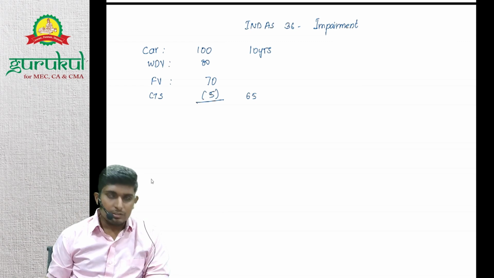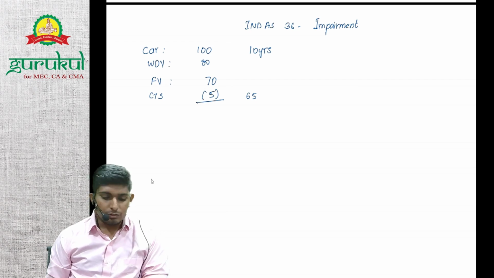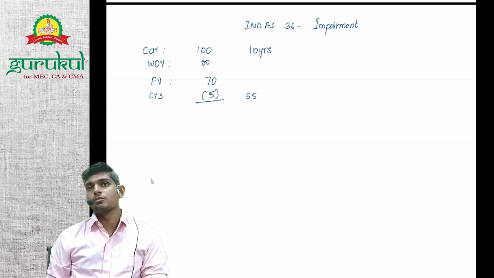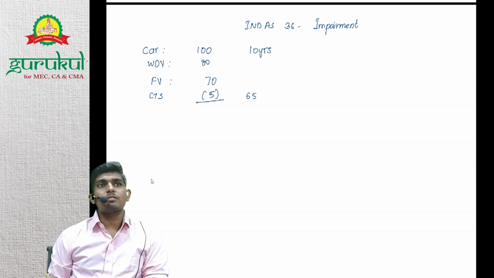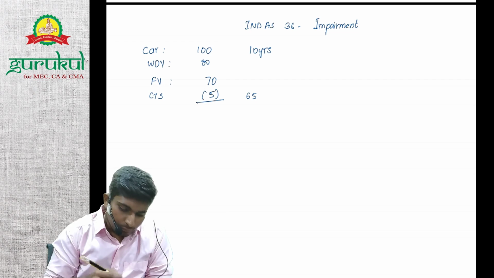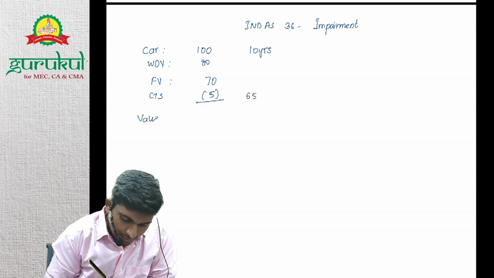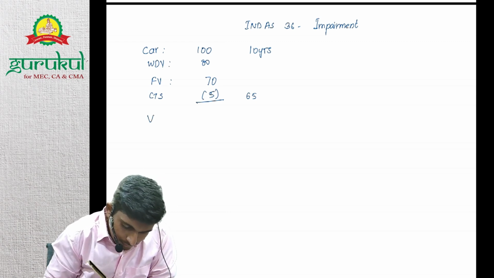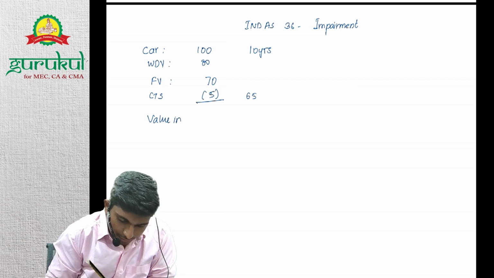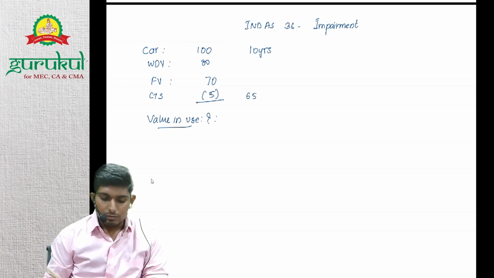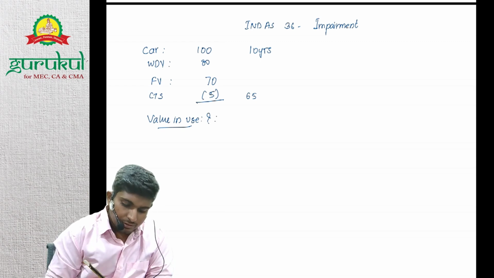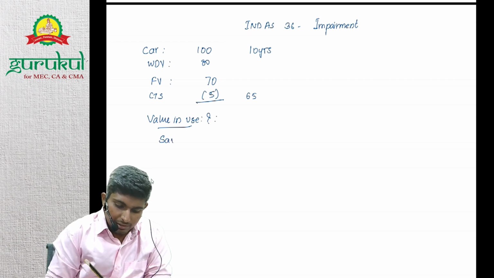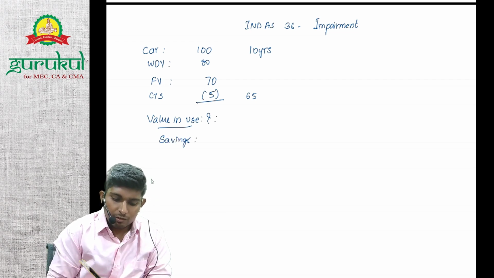Yes, but it's incorrect. Car may or may not be impaired. Why? Because did you purchase the car for selling or for using? So we need to check value in use also. Because of using, how much value are we getting? So what is the value in use? Say by using this car, I'm making a saving of traveling cost.